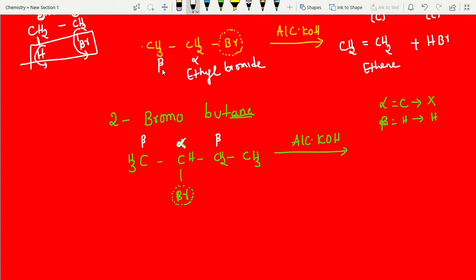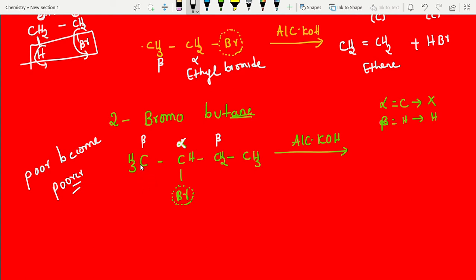But in the above case we had only one beta carbon, right? That's why we removed hydrogen from that particular carbon. But here we have two beta carbons. Did you catch that? Then we apply the Saytzeff rule. According to the definition, the more substituted alkene is the major product. And I said there is a shortcut. What is the shortcut? Poor become poorer.